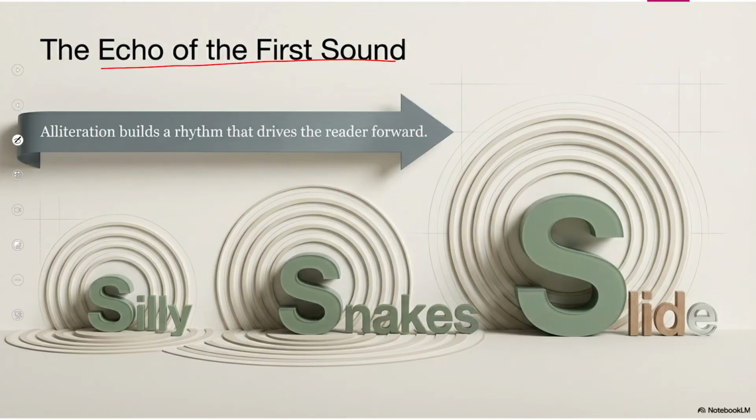Next one, the echo of the first sound. It means that this is the same concept with a new example. This is also called alliteration, which builds a rhythm that drives the reader forward. Silly, snake, slide. It means that these three words are giving the same sound. This is also called the alliterative effect.